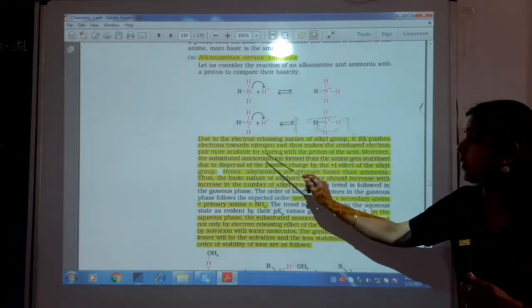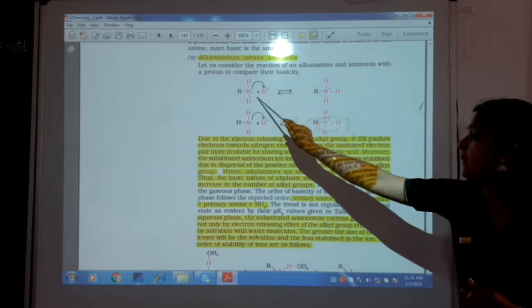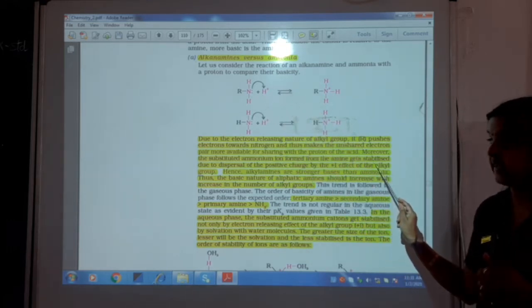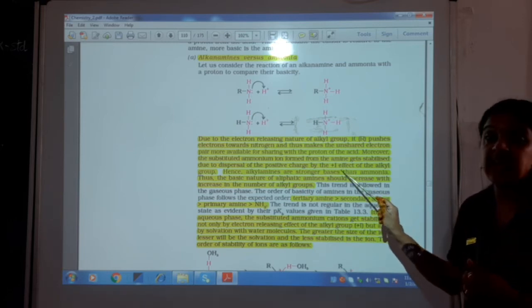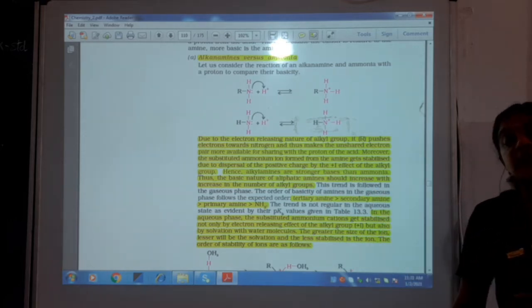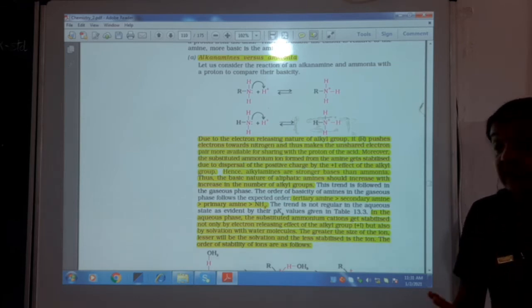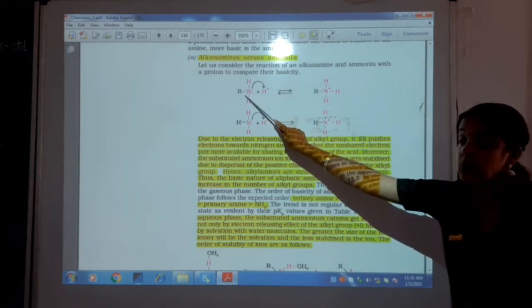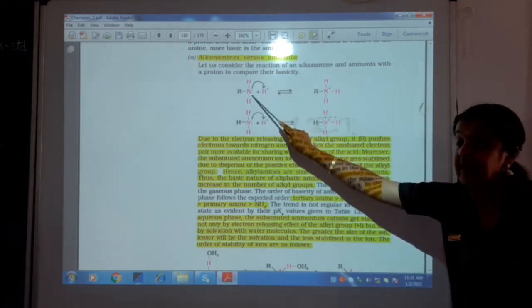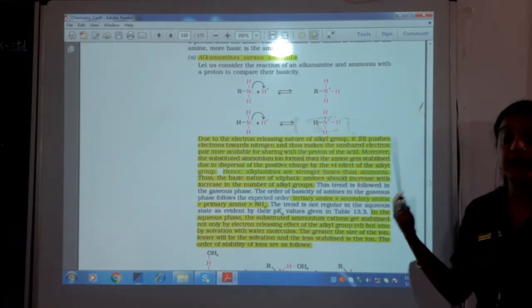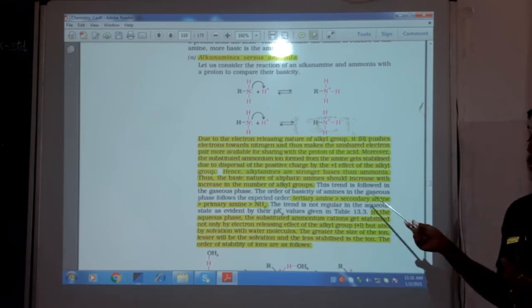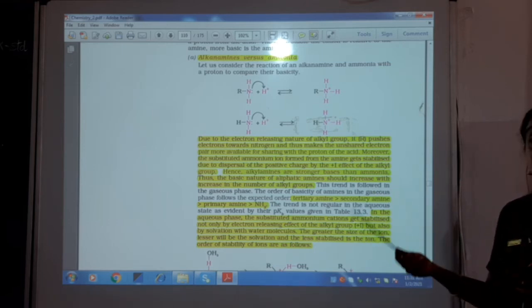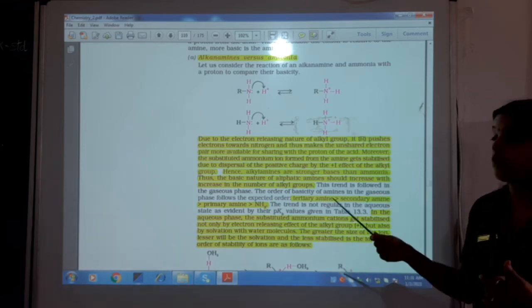So the substituted ammonium ion formed by this amine gets stabilized due to dispersal of the positive charge by the plus I effect. What is the plus I effect? Electron releasing effect. When these electron releasing groups release electrons on nitrogen, there will be more electrons available for accepting the proton. That is why they can combine with an acid to form the corresponding salt.